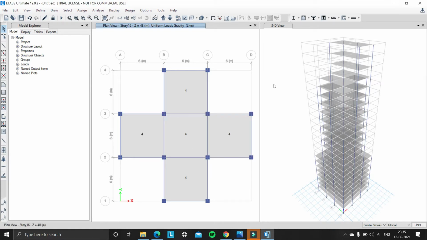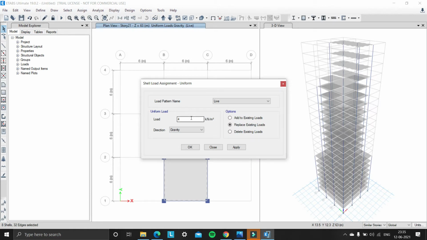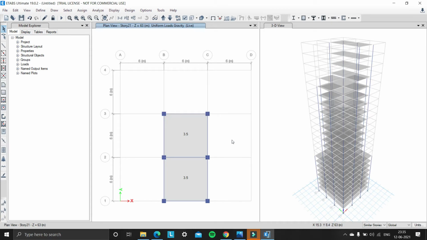Now we are left with only one. We are left with story 22, 23. So moving to story 22 and 21. Select the shells with similar stories and assign the shell loads, uniform, of load 3.5 kN per meter square in the direction of gravity, and click on apply and click on OK. So we're done with assigning dead loads and live loads.